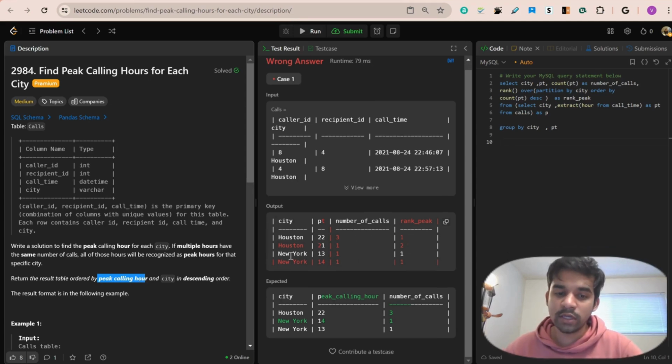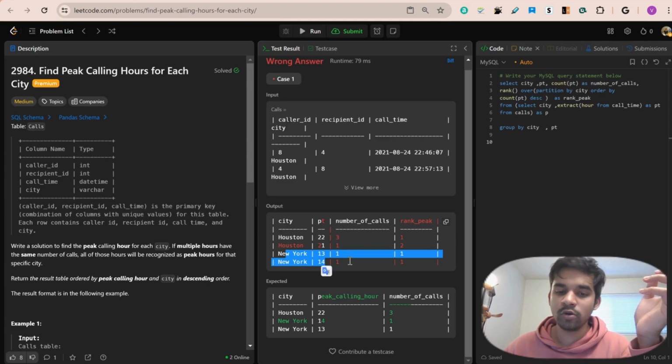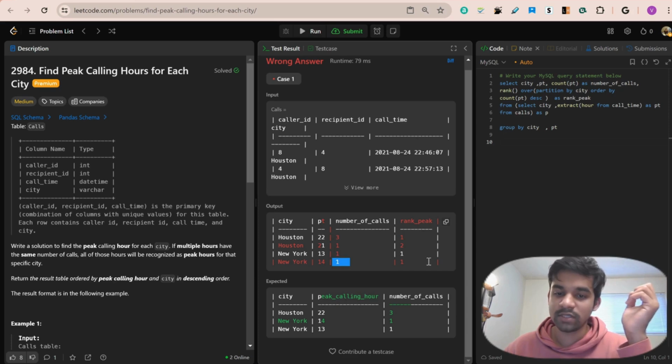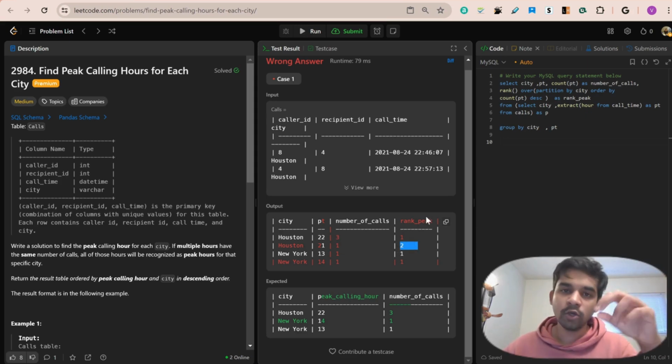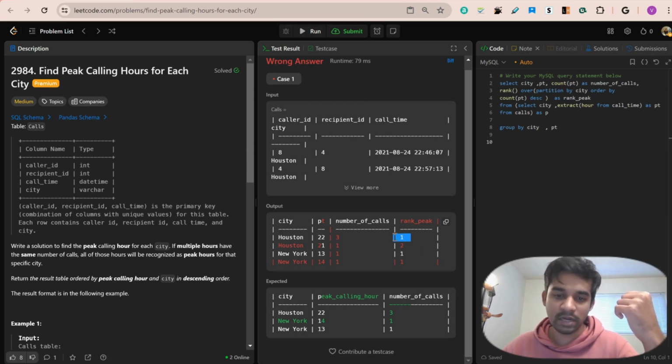Over here you could see that New York has two peak calling hours, because at 1 o'clock and at 2 o'clock, a total of two people have been speaking, one over here and one over here. So that's the reason why we are getting rank 1 for each of them. Now for Houston, a total of three people have been speaking at 10 o'clock. That's the reason why we are getting rank 1, and at 9 o'clock just one person is speaking, and that's the reason why we are getting rank 2. Now you would be using the filtering method to filter only the people that have rank 1, because that way we would be getting the peak hours.